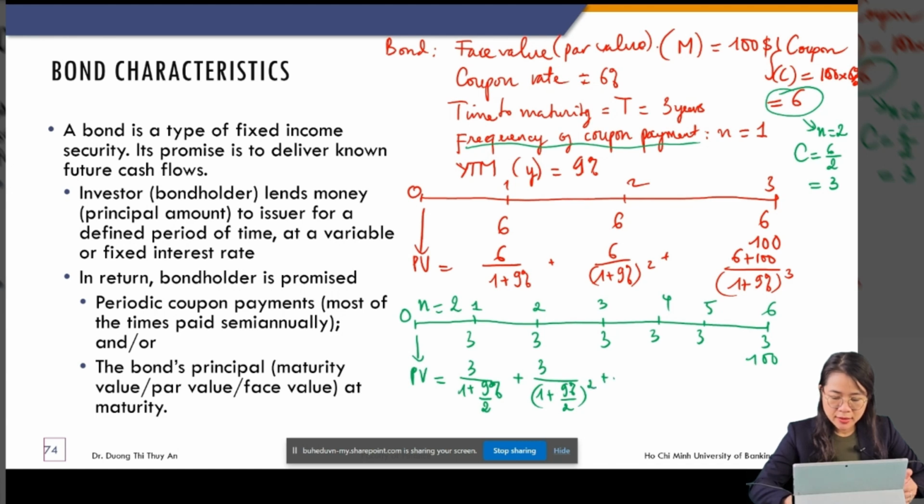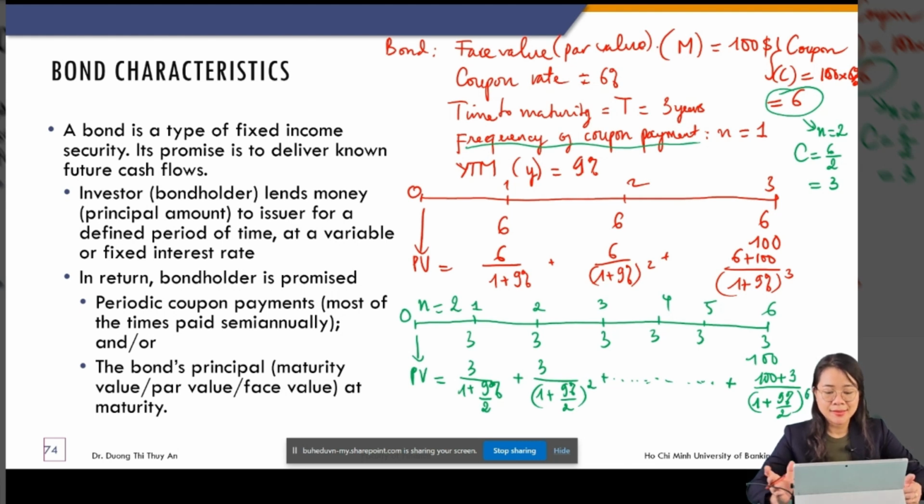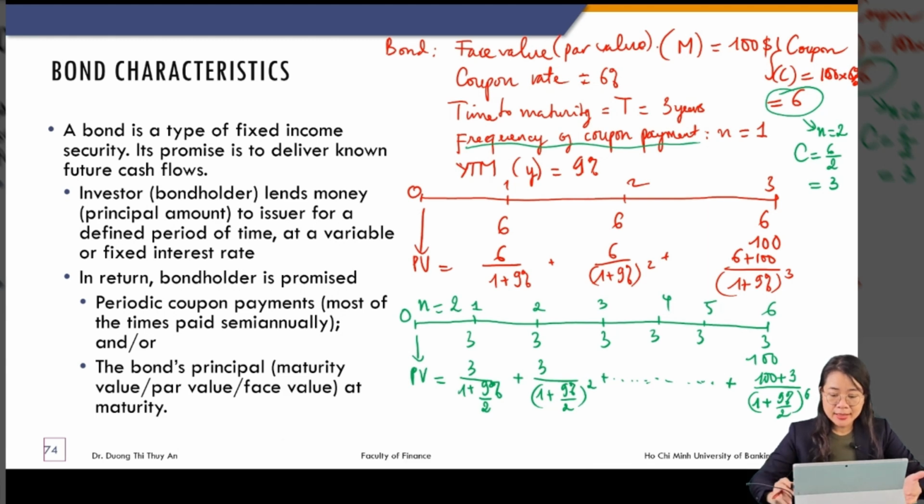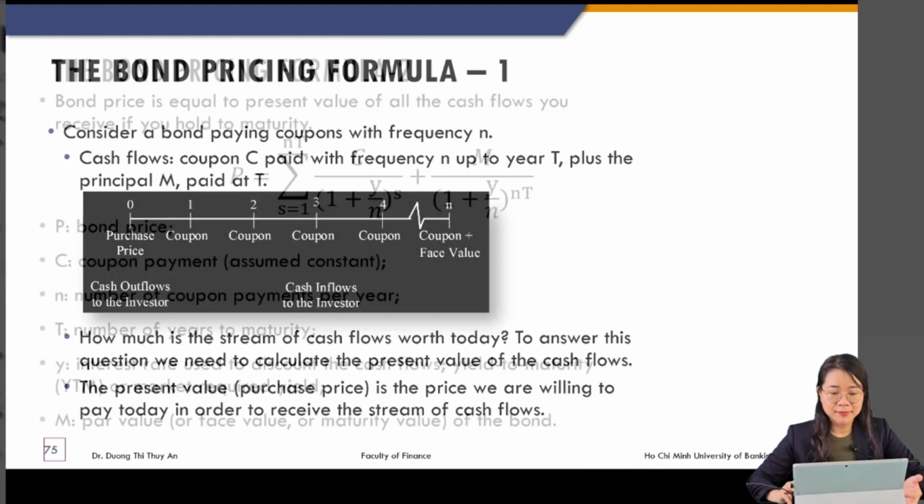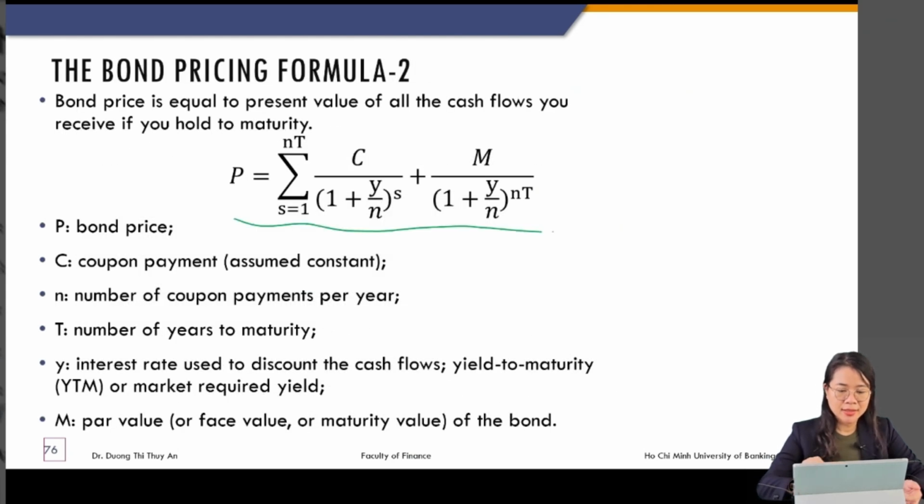and I do the same for the rest, and then I write it out like this. Power 6. So that is the value of the bond. Okay, now I have a general formula for this. Here you are. And here, N is the number of coupon payments per year and T is the number of years to maturity.